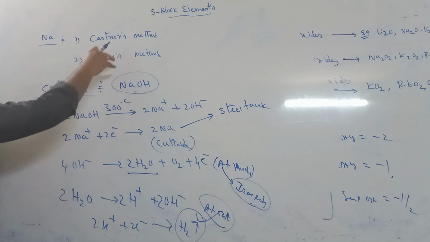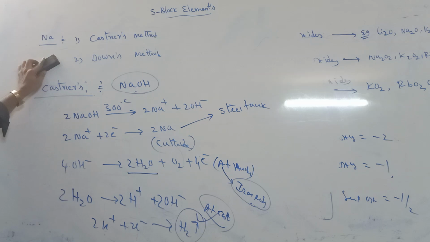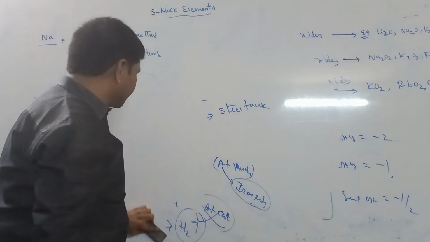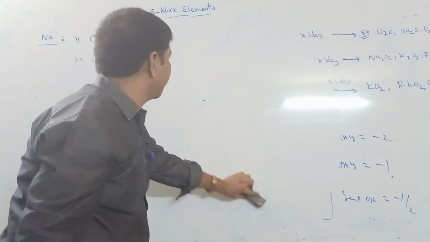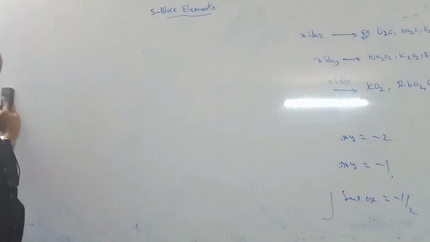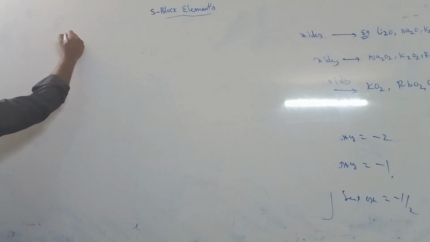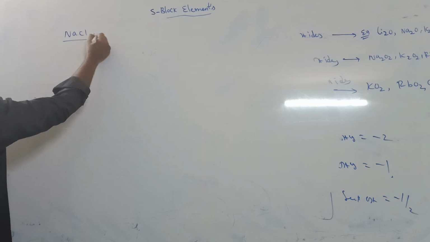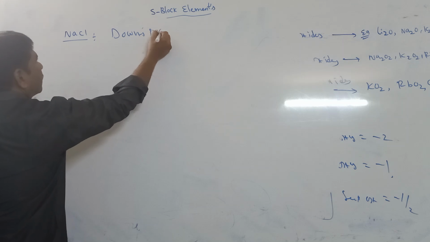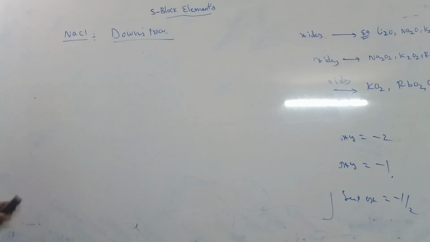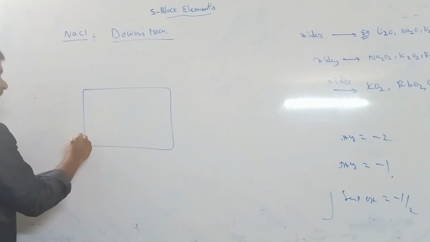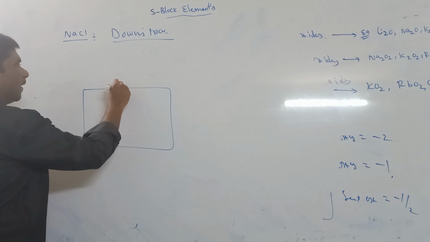Another process is Down's process. In Down's process we also prepare sodium, but from NaCl solution, that is brine solution. In this process, take a rectangular iron tank.